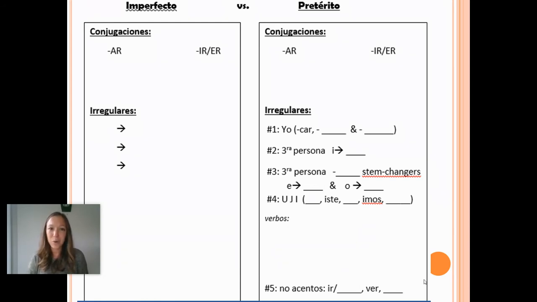I do want you to actually pause the video so that you can take a minute and fill in at least what you know, at the very least, the conjugations and any of the irregulars that you remember from imperfect and preterite. Okay, chiquillos, I'll just take your word for it that you pause the video.